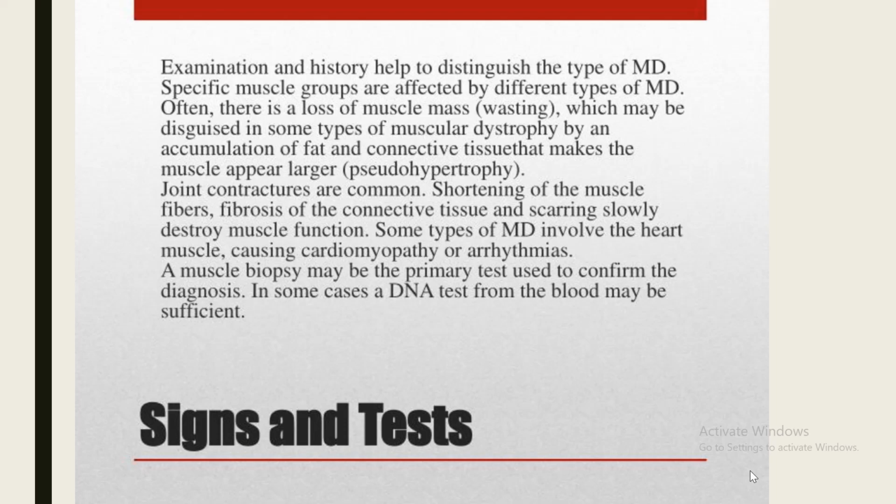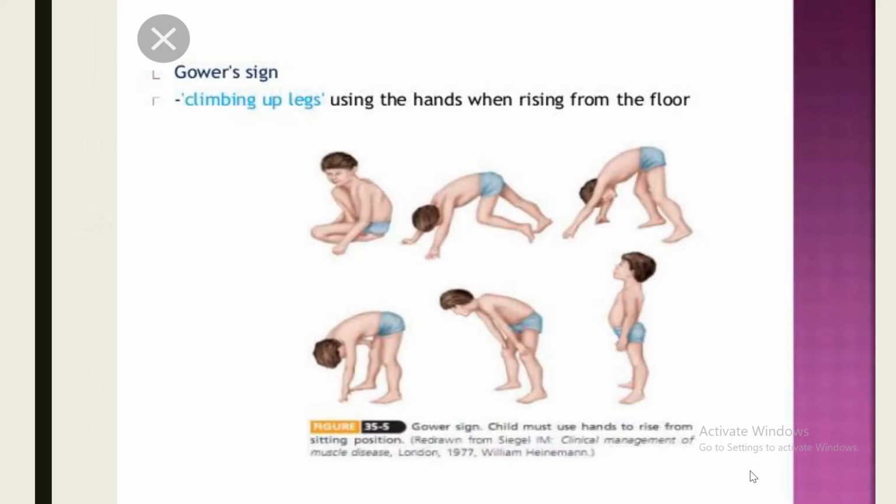You may find on examination that patient has a bulky muscle, but actually it is fat and connective tissue that replaces the normal muscle tissue, and it causes a type of hypertrophy that is called pseudohypertrophy. Joint contractures are common. Shortening of the muscle fibers, connective tissue and scarring slowly destroy muscle function.